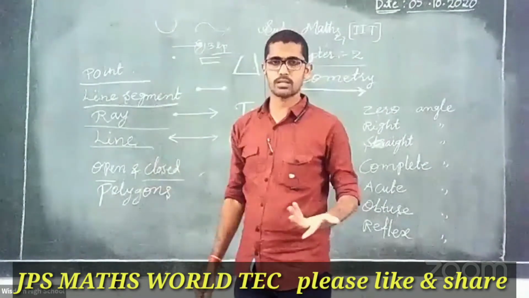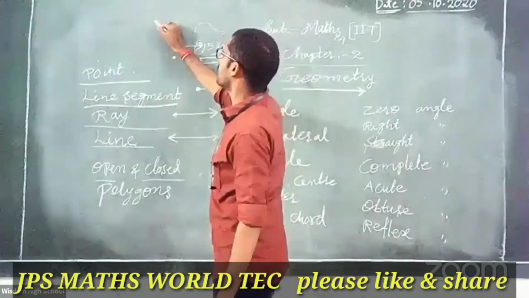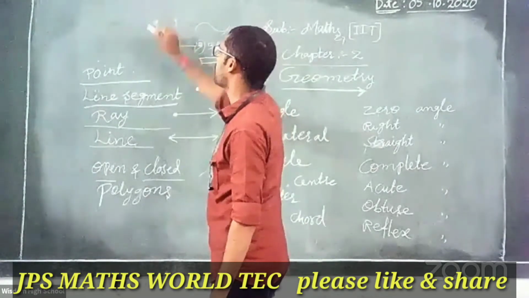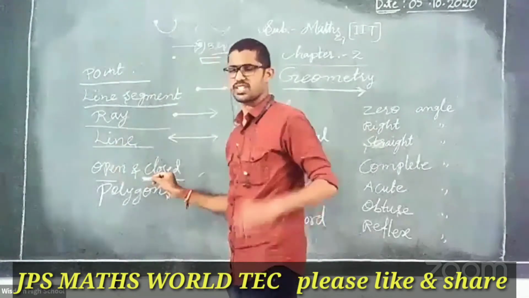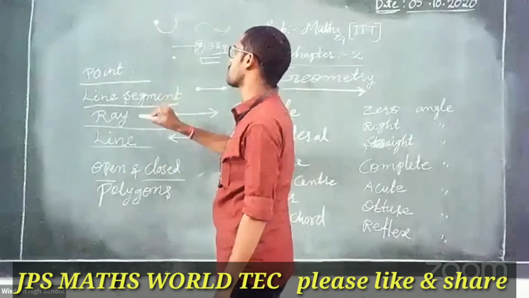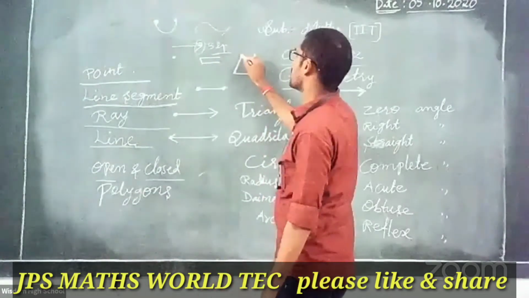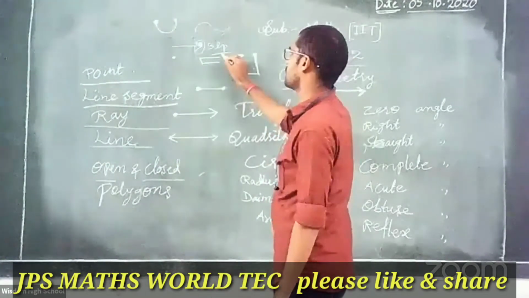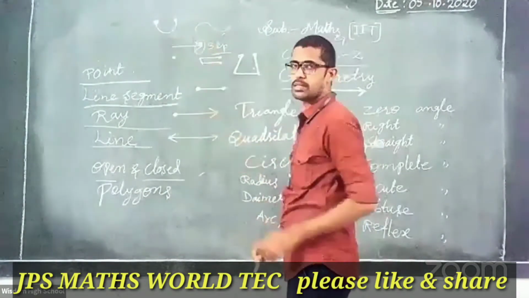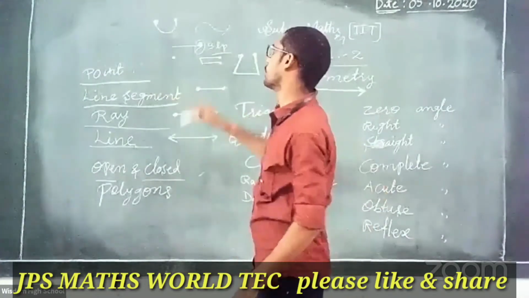Simple. What is the meaning of open? Here you feel this is the starting point, and this is the ending point. Simple definition, everybody observe: this is the starting point, then this is the ending point. Here also, starting point, ending point. What did you notice here? Yes, very good.